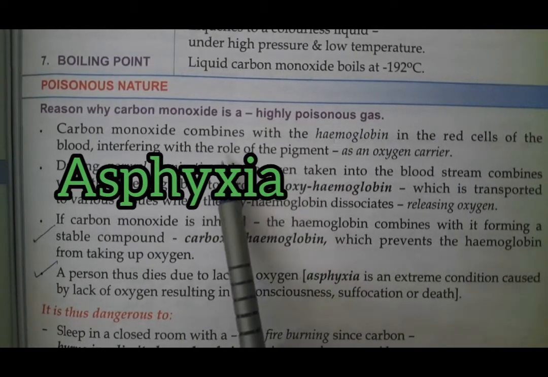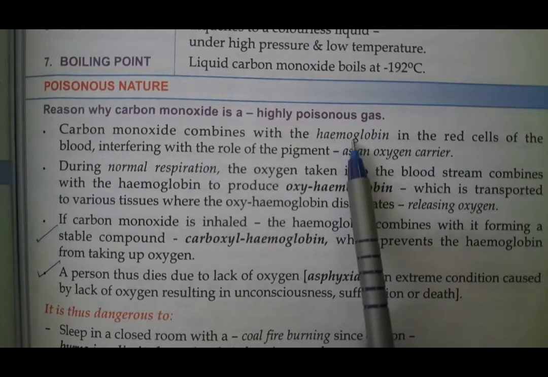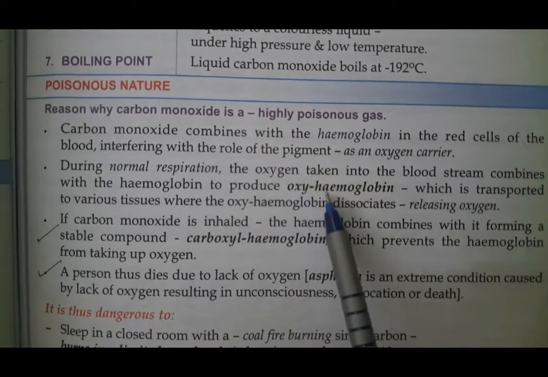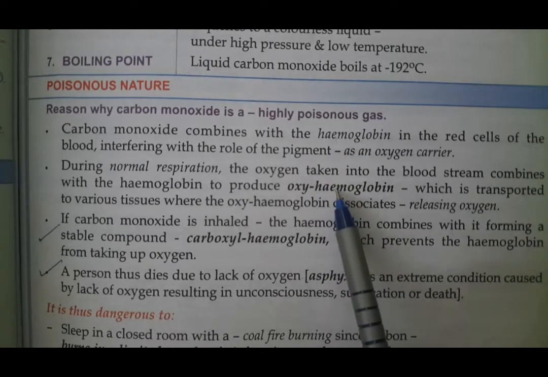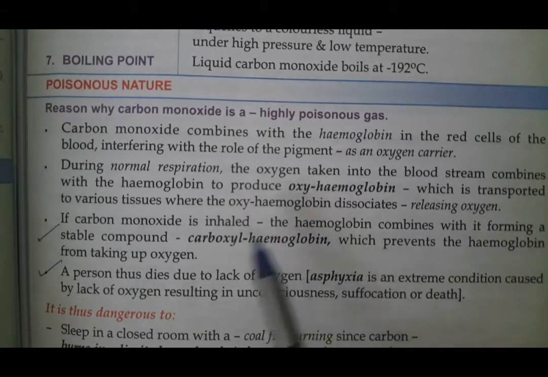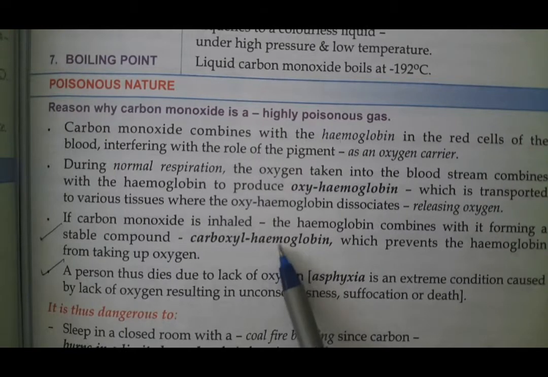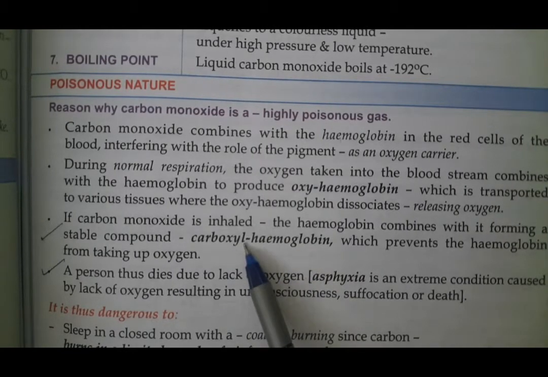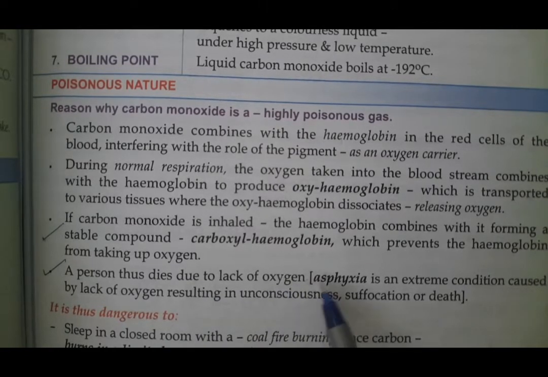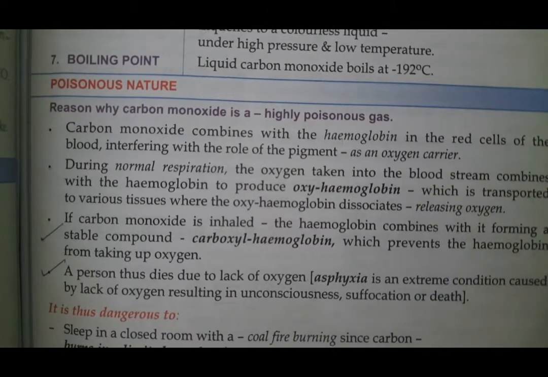So from here you came to know, students, that the oxygen carrier is hemoglobin. During respiration, when you inhale oxygen, it combines with hemoglobin to form oxyhemoglobin, whereby it supplies oxygen to the different cells. But when we inhale carbon monoxide, hemoglobin combines with carbon monoxide to form carboxyhemoglobin. So instead of sending oxygen, it sends carbon monoxide, and a person will die due to lack of oxygen. That condition is called asphyxia, meaning unconsciousness, suffocation, and death.